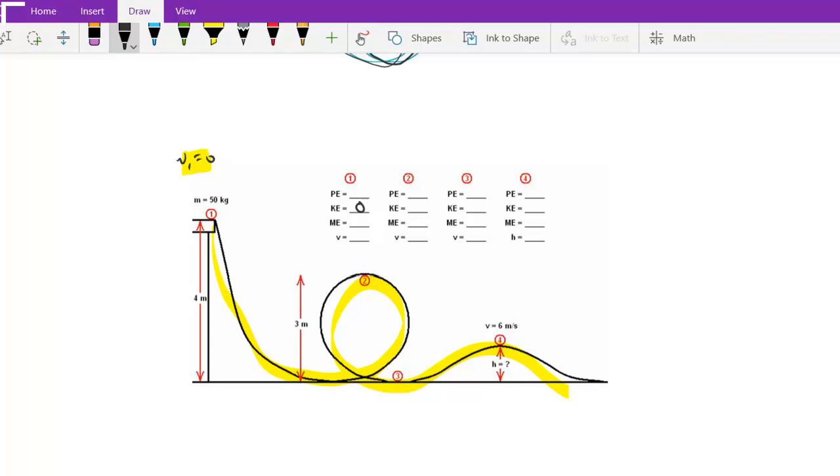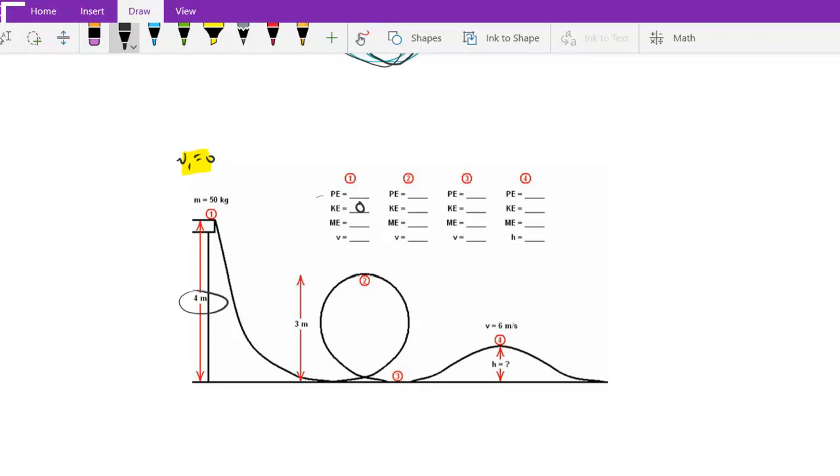And if we choose a datum, we'll choose a datum down here kind of cleverly because we see this is as low as it goes. It's really annoying to have negative gravitational potential energy, so it's useful to have your datum be at your lowest point. So your lowest gravitational potential energy will be 0. So if we choose a datum down here, then this is 4 meters up from there, so we can find our potential energy as well. And there are no springs, so this is just gravitational potential energy.